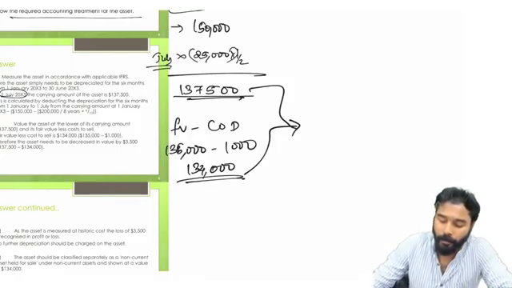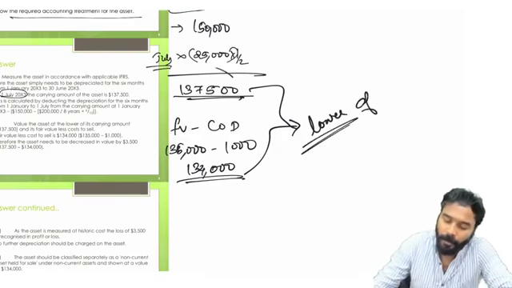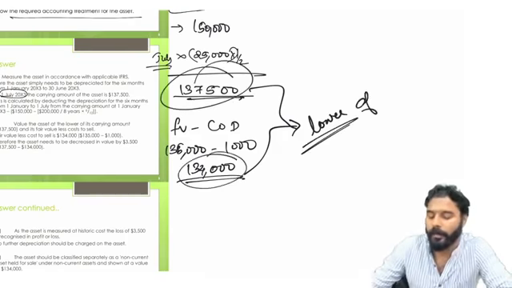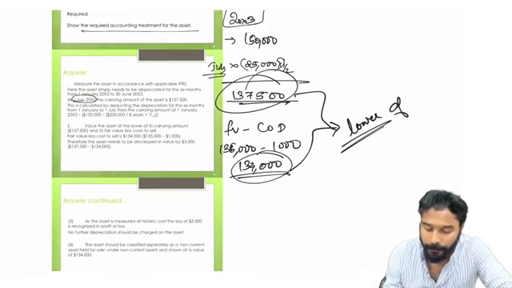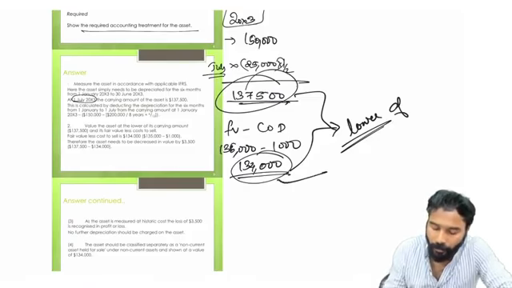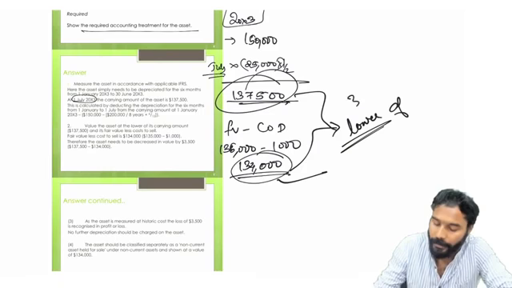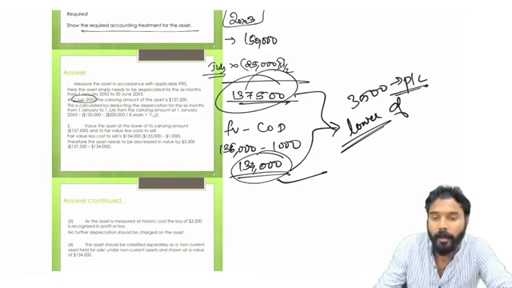We know that the asset should be accounted at the lower of this amount or this amount. So which one will be used? We'll be using this item, right? Whatever the difference, that is 3,500, which will be recognized as an expense in the P&L.